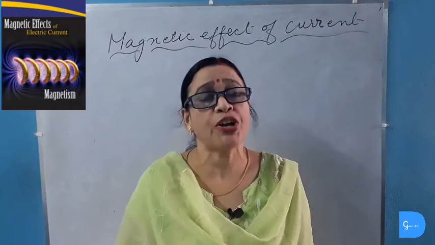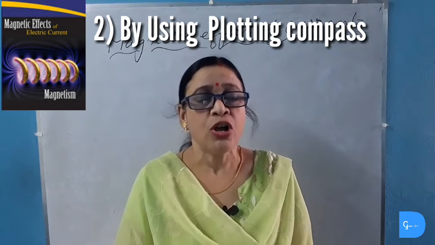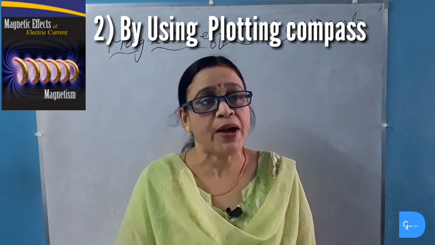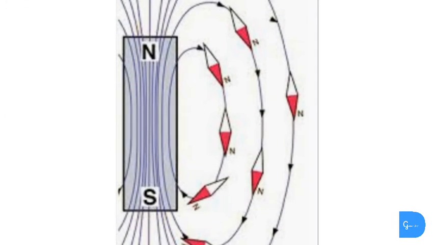The second method of plotting the magnetic field line is by using a plotting compass or magnetic compass. When the north pole of the magnetic compass is brought near the north pole of a bar magnet, the magnetic needle is deflected because the north pole of the needle and the north pole of the bar magnet repel each other, and the south pole of the needle is attracted towards the north pole of the bar magnet. In this way, it experiences a force and sets itself in the north-south direction. The south pole or the tail of the magnetic needle is towards the north pole of the bar magnet.